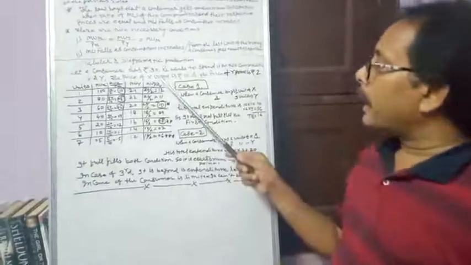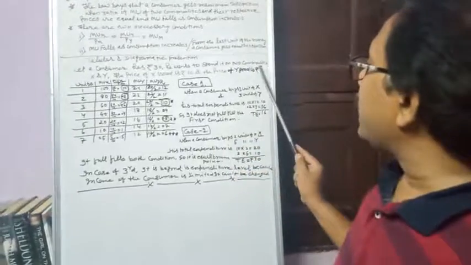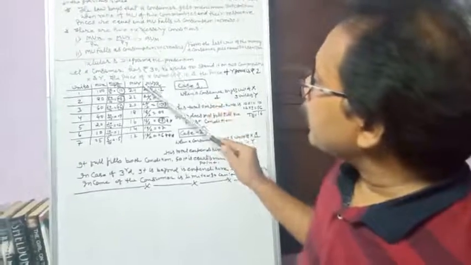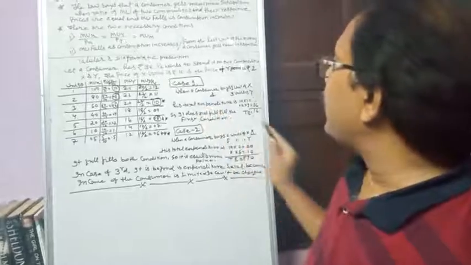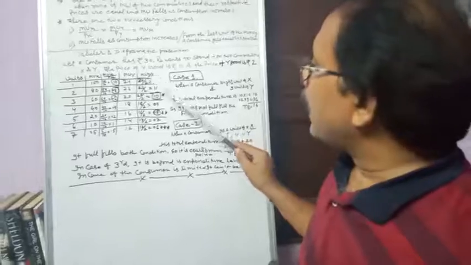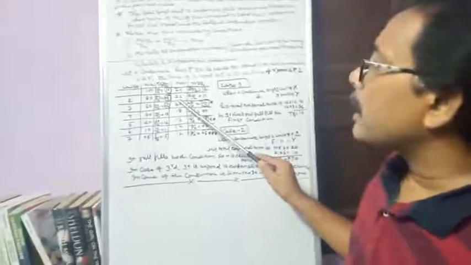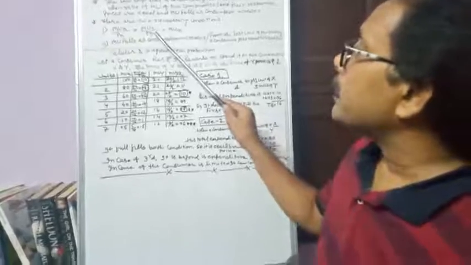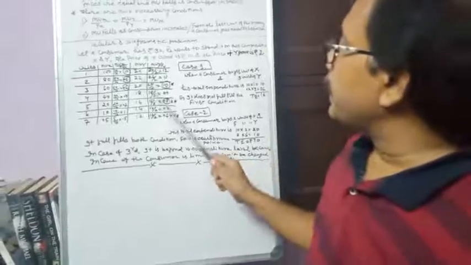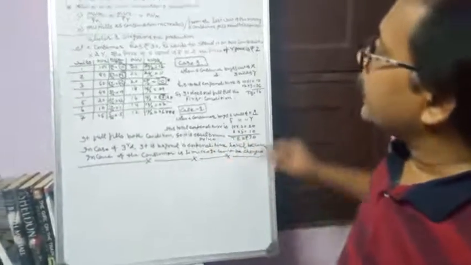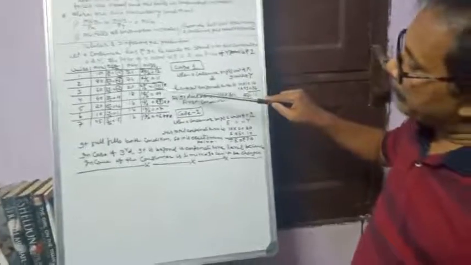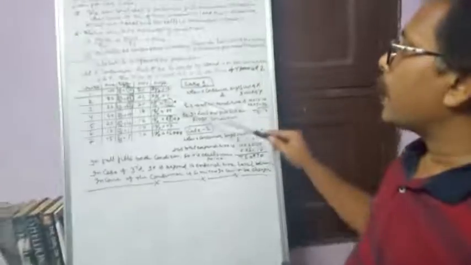Now in the case of MUY, the price of the good is rupees 2. The MUY is 24 and the price of good Y is rupees 2, so the actual utility here is 12. In the case of the second unit, the marginal utility is 22 and the price of commodity Y, which is already given, is 2, so the actual utility is 11. In this way, we find 12, 11, 10, 9, 8, 7, 6 and so on.